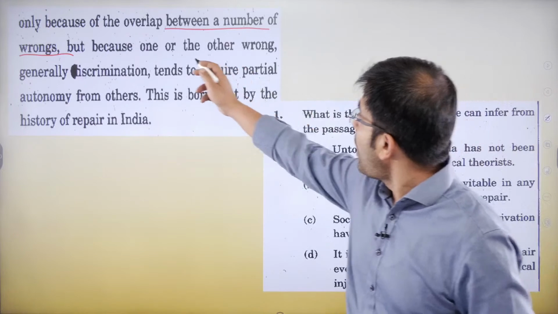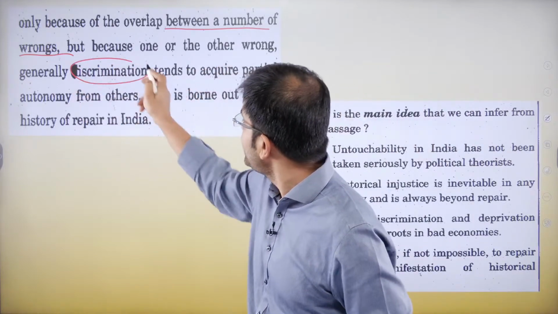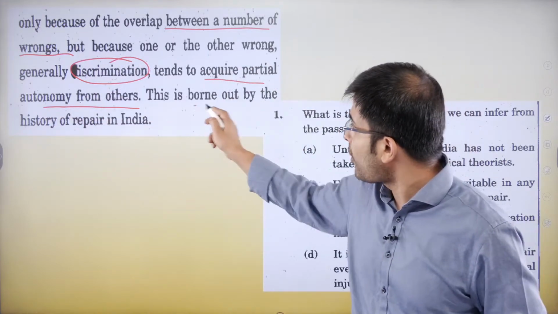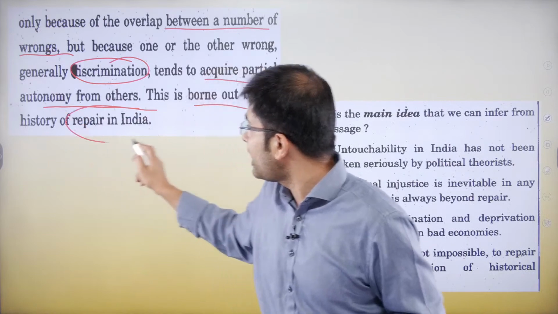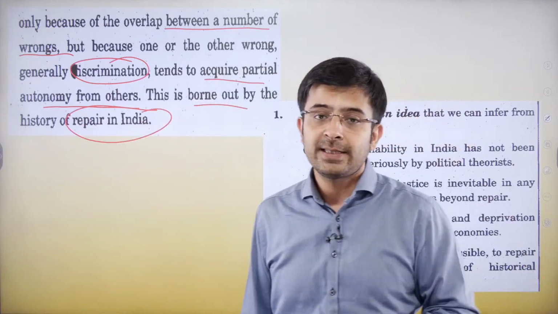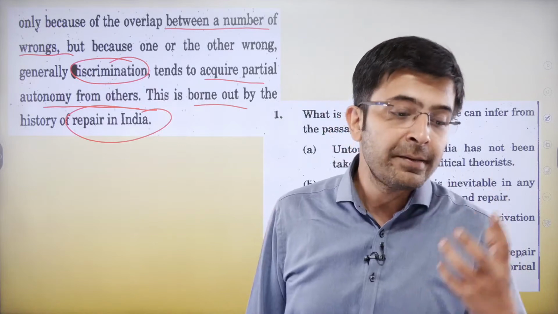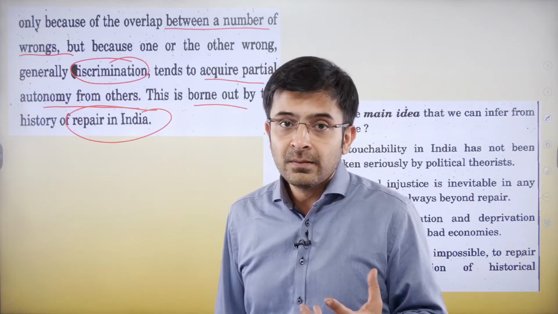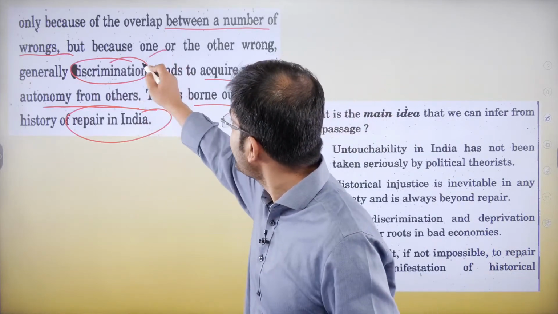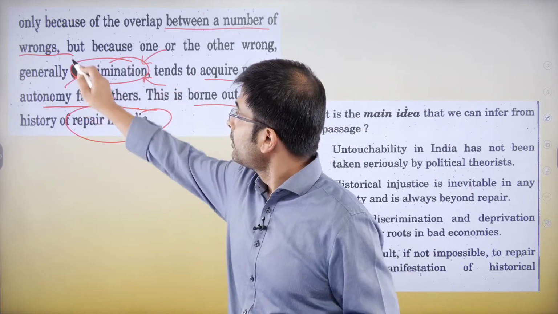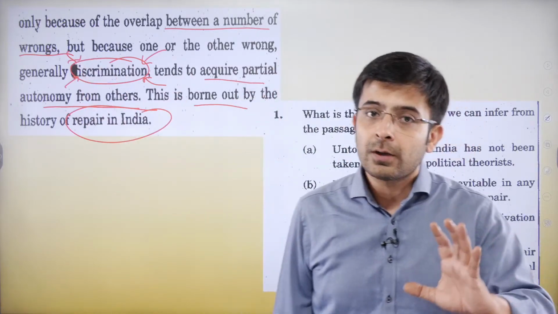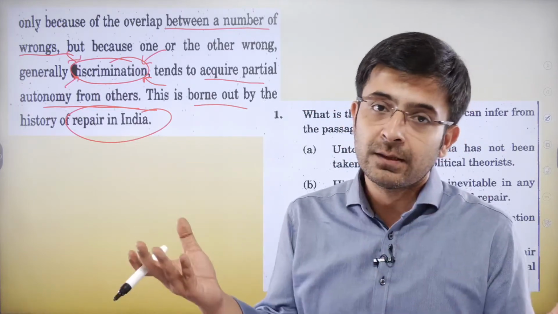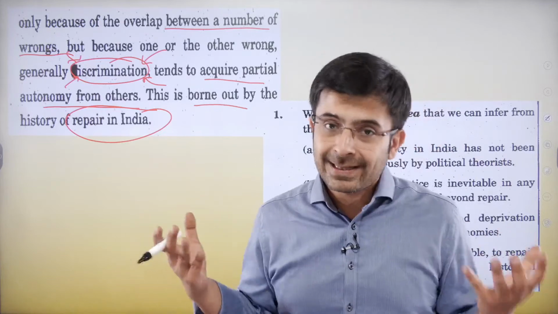But one of the other wrongs, generally discrimination, tends to acquire partial autonomy from the others. This is borne out by the history of repair in India. He's essentially saying that you can't compartmentalize wrongs, that they are all intrinsically linked to each other, and more often than not, it takes the form of discrimination. This is what the author has said so far, that you cannot just compartmentalize one wrong from the other. It's eventually a complex issue.